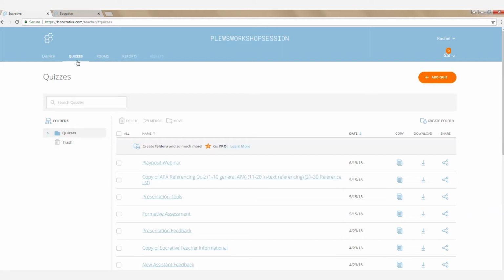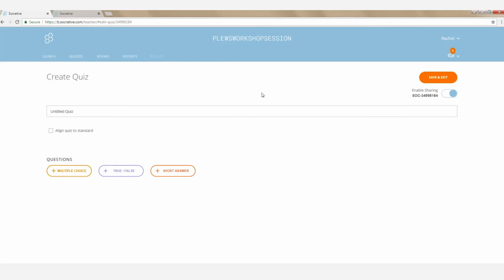So you want to go to the quizzes tab and click on the orange button on the right hand side, add a quiz. You have two options, create a new or import. We're going to say create a new. And now you'll see on this screen, create a quiz. So you want to title your quiz, and we'll just title this one, Quiz About Socrative.